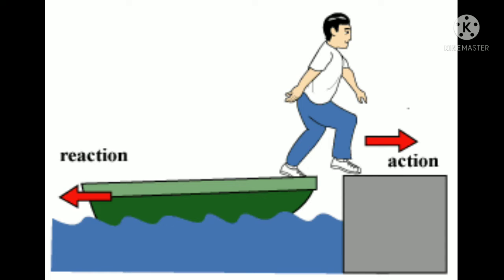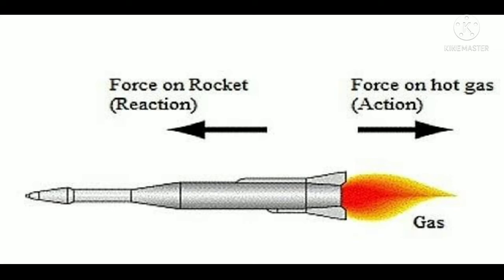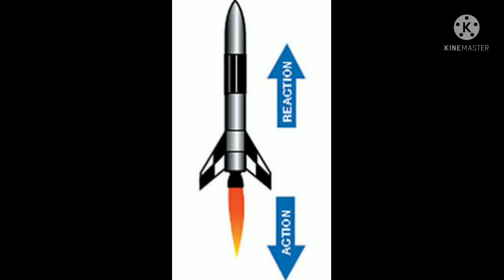Then we'll talk about rocket launching. See this rocket launching. The rocket will go on the upper side, and the action is the hot gas going out on the back side. With that hot gas, the rocket has moved up. That is also the reaction: with the help of that hot gas, the rocket has moved to the upper part. This is the third example.